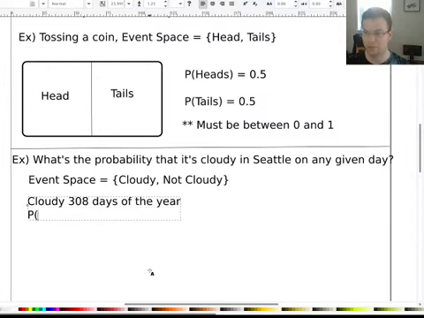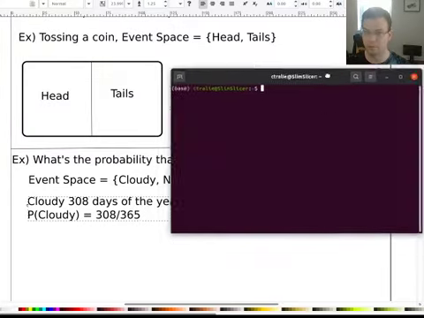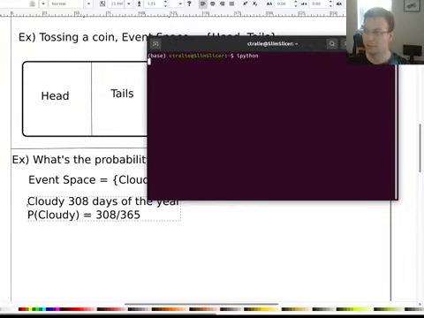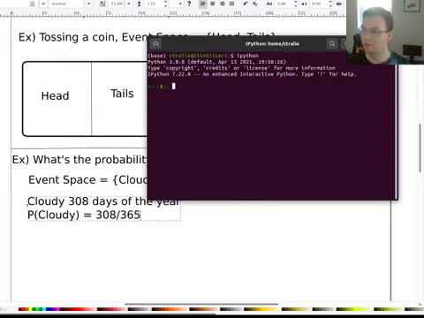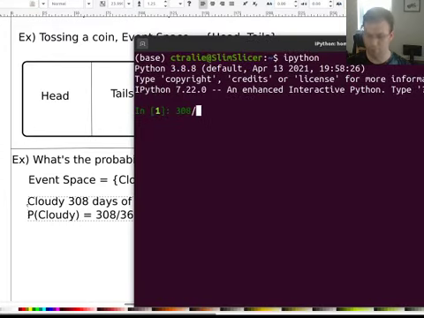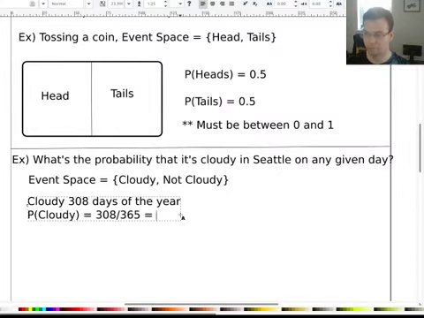So the probability that it's cloudy is equal to 308 over 365. If I bring up my trusty Python to help me do some arithmetic, I will find that 308 over 365 is about 0.84. Okay, so let's just round it to 0.84 as a probability.